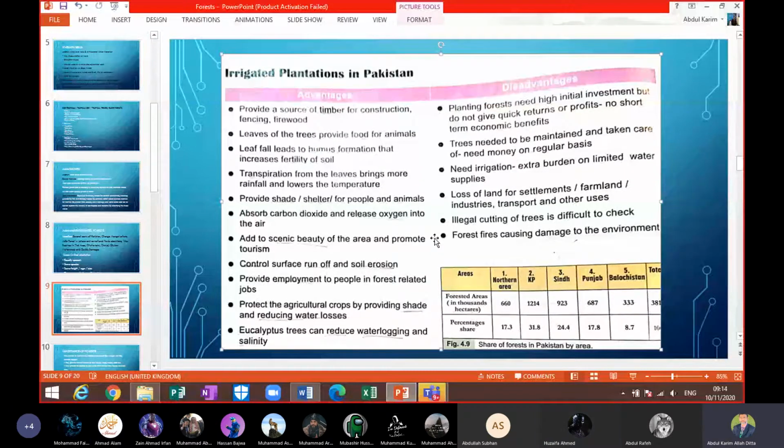So you can see this is figure 4.9, and I have taken it from your book, beta. In this, we have 2 points. The irrigated plantation, meaning man-made or irrigated plantation which is done in Pakistan. So what are the advantages and what are the disadvantages, beta? Advantages: you can see that they provide a source of timber for construction, fencing and firewood.